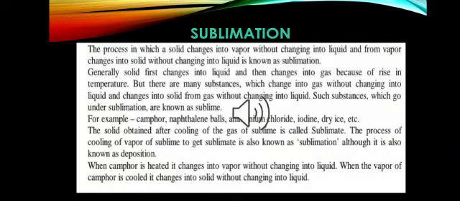The solid which we obtain after cooling the gas of sublime is called a sublimate. The process of cooling of vapor of sublime to get sublimate is known as sublimation, although it is also known as deposition. For example, when we heat camphor, it changes into vapor without changing into liquid. When the vapor of camphor is cooled, it changes into solid without changing into liquid.